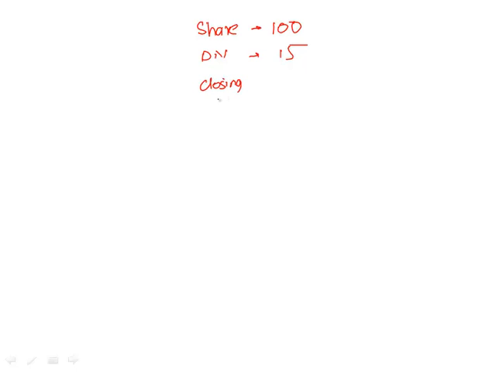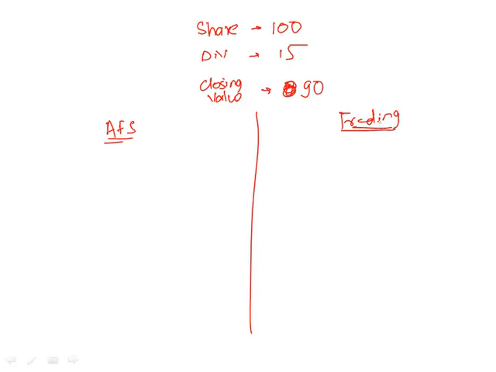Closing value of the share is, let us say, 90. If it is classified as AFS or if it is classified as a trading security, what should be the amount we should reflect on the balance sheet? AFS we will show at 90 and trading we will show at 90.